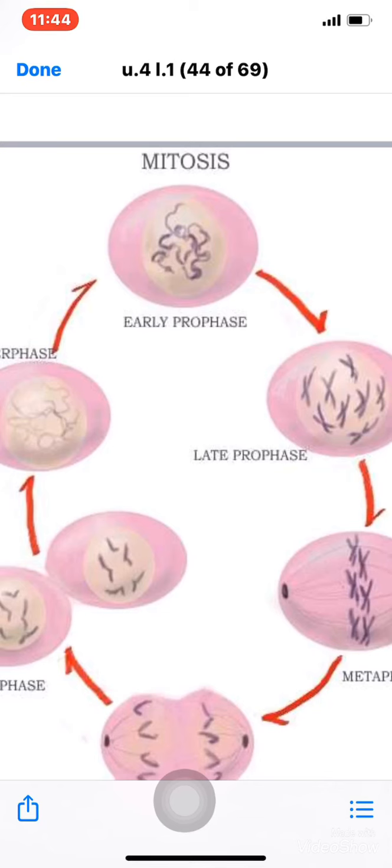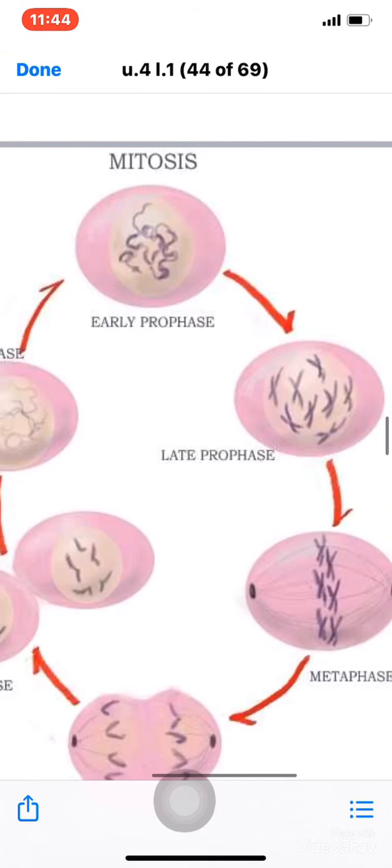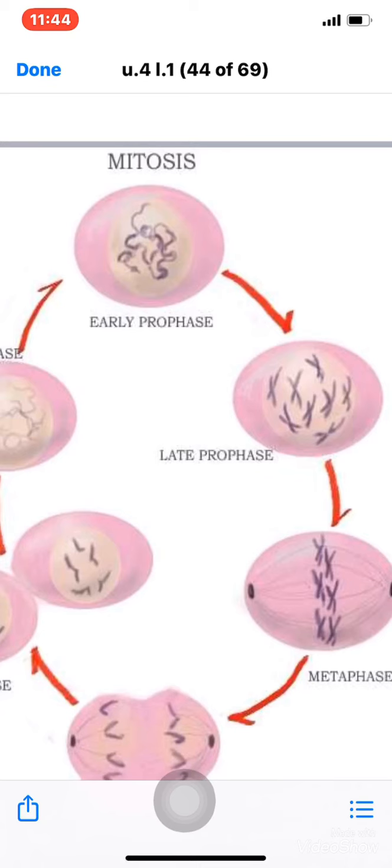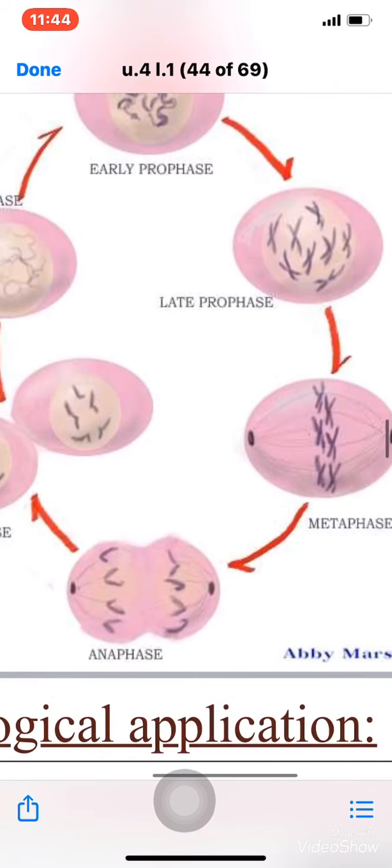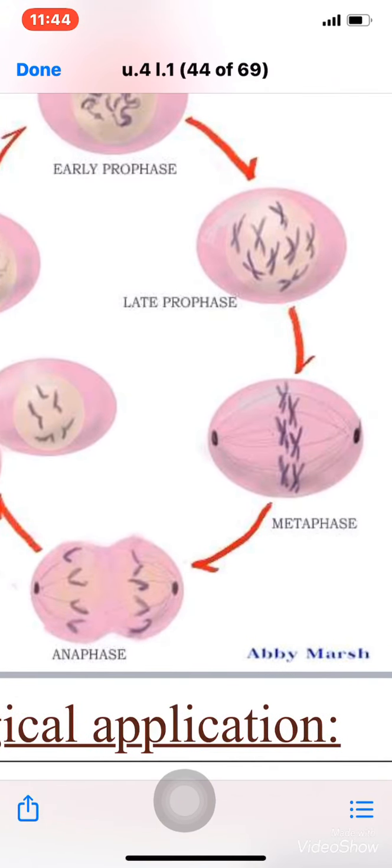The nucleolus disappears and the nuclear membrane disappears, and later in the prophase the chromatin reticulum changes into the shape of chromosomes, while the spindle fibers start to form and extend from one pole to another. Then in the metaphase, the chromosomes are arranged in the equator of the cell, and each chromosome is attached to a spindle fiber.